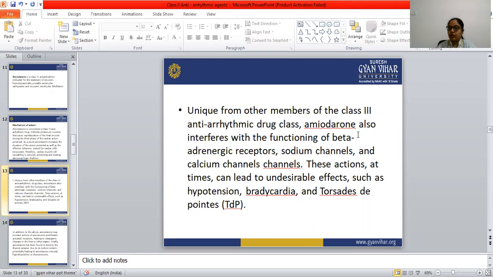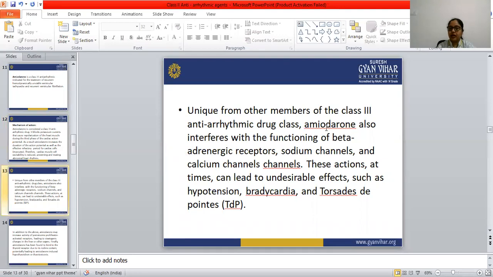Amiodarone normally blocks the potassium channel, but it also interferes with the beta adrenergic receptors, sodium channels, and calcium channels. This action can lead to undesirable effects such as hypotension, bradycardia, and torsades de pointes, because all these channels are responsible for controlling the heart rate.